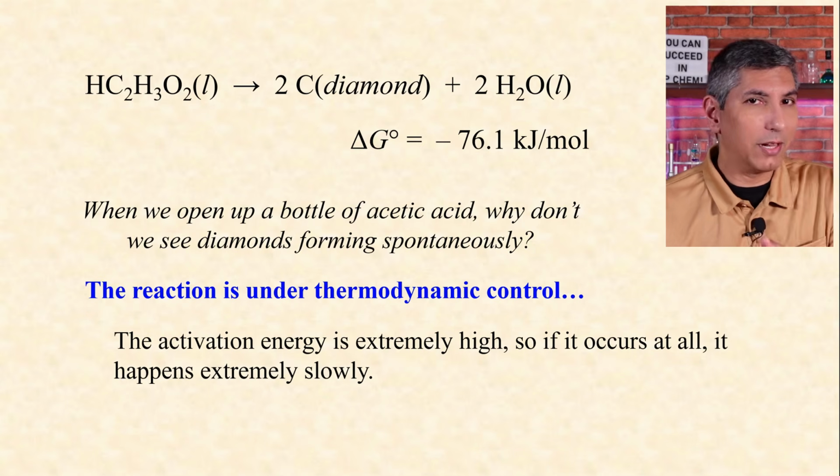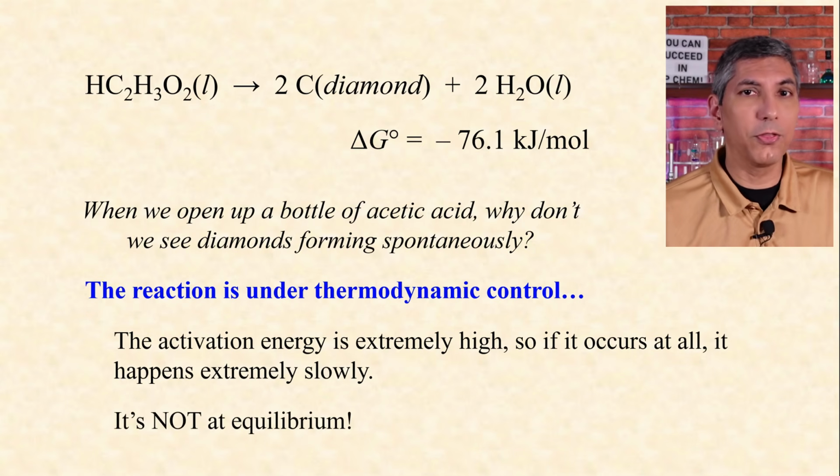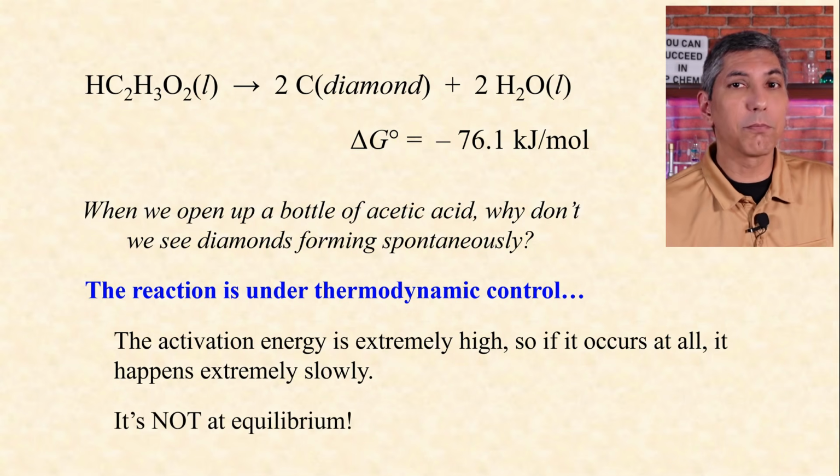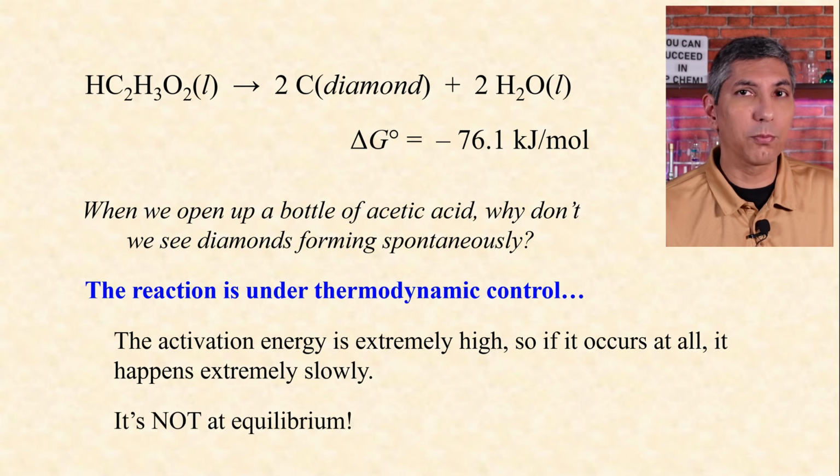In fact, we can say with certainty that this reaction does not happen because its activation energy is just so ridiculously high. And to clarify, the reaction is not at equilibrium. It just means that the kinetics of this reaction prevent it from happening even though it is technically thermodynamically favored.